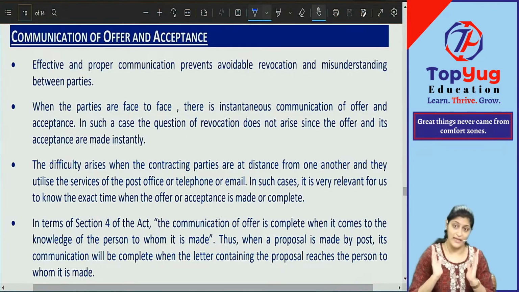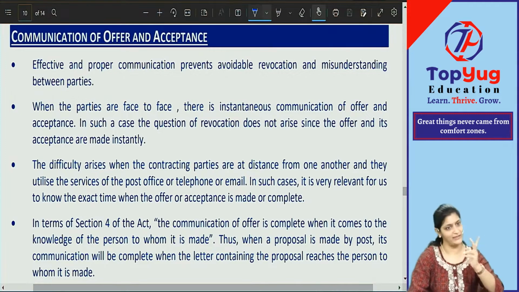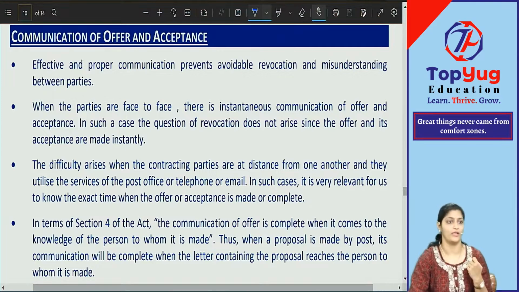When you're accepting, you'll say, okay, I will accept this time, or these are the goods I want to accept, this is the quality I want to accept. So all these terms and conditions should be clear between the parties. If it is clear, obviously there will not be any misunderstandings. But say you wanted to offer A grade goods, and that person wanted to accept A plus grade goods, then will there not be misunderstanding if communication is not clear? Yes. That is the reason communication of terms and conditions should be effective to avoid misunderstanding between the parties.